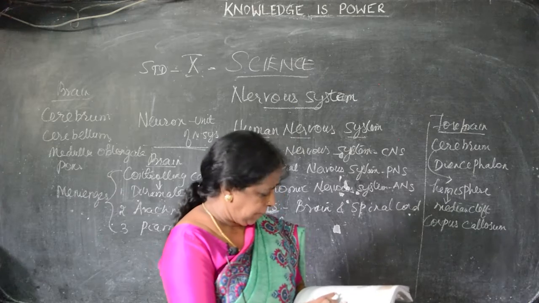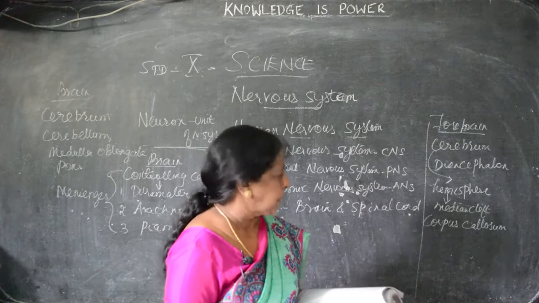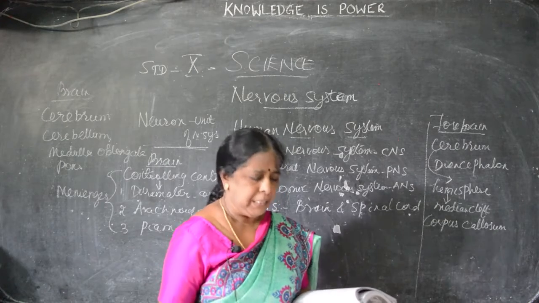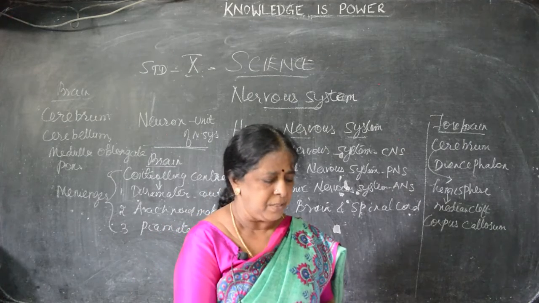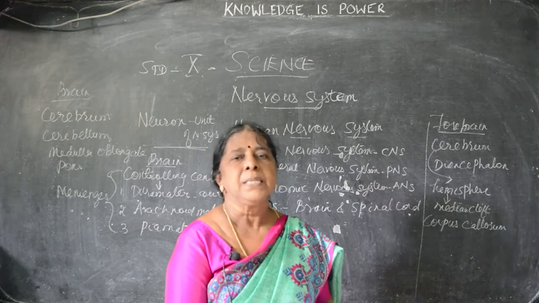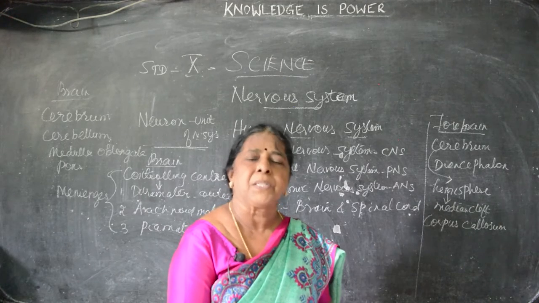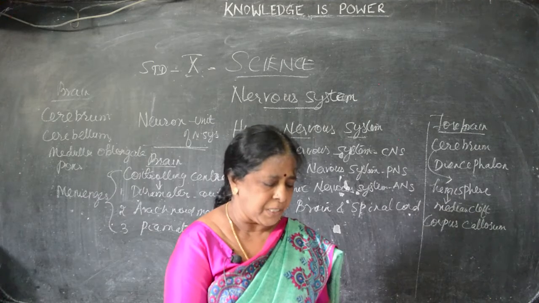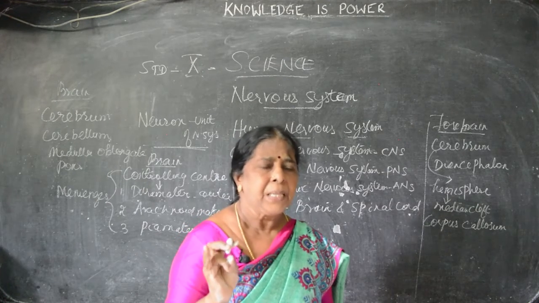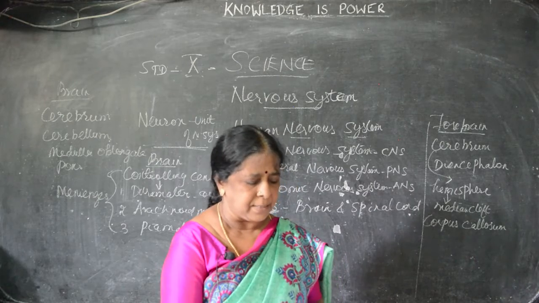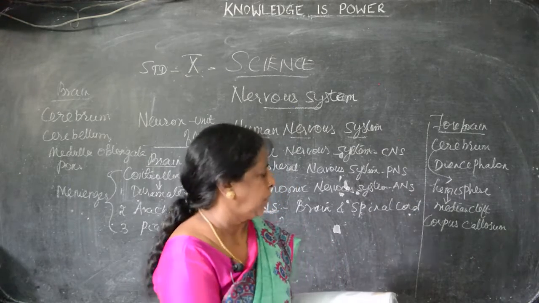Now, what is the main work of the cerebrum? It is responsible for thinking, intelligence, consciousness, memory, imagination, reasoning, and willpower. So this is a 2 mark question. What are the functions of cerebrum? The functions of cerebrum are, cerebrum is responsible for thinking. You know the meaning of thinking? Intelligence, consciousness, memory, imagination, reasoning, and willpower.